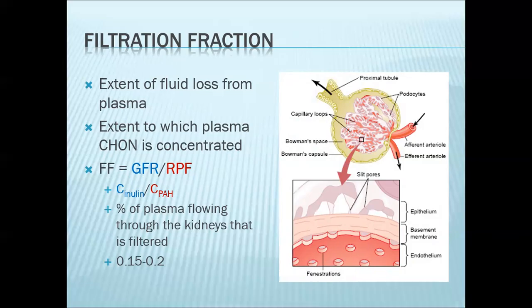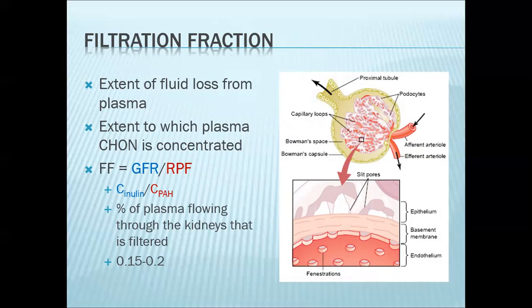Meaning to say, the plasma proteins are now being concentrated. And as plasma proteins in the glomerulus are being concentrated, then your glomerular oncotic pressure increases.